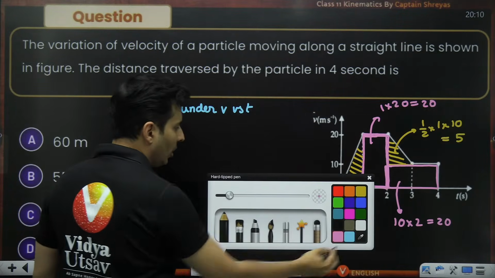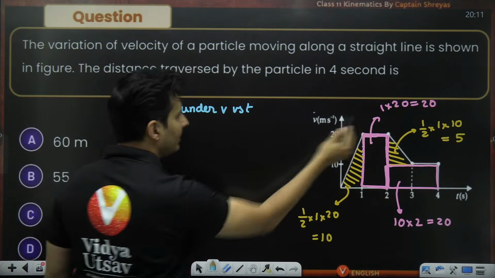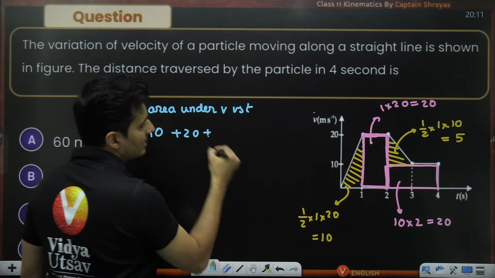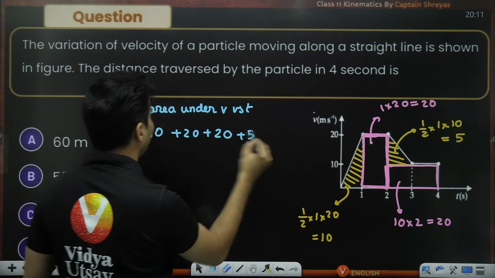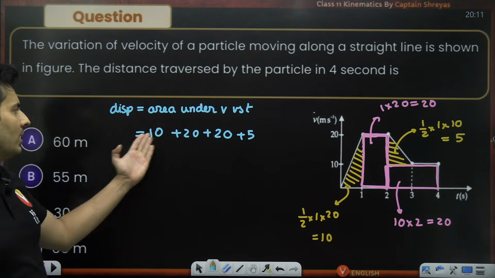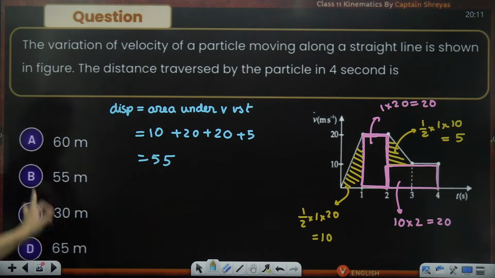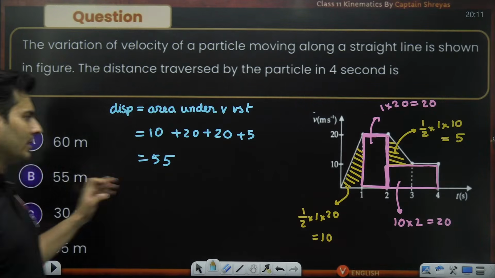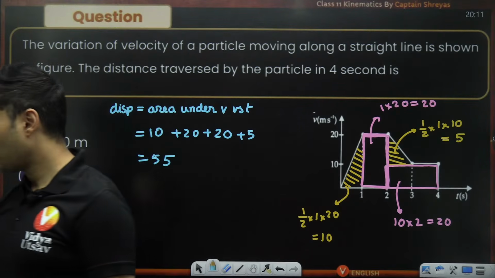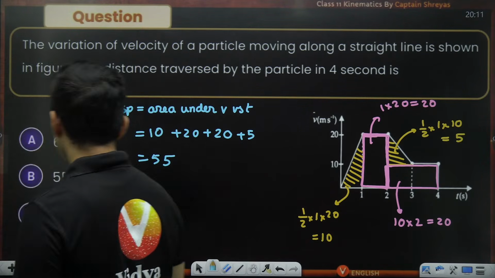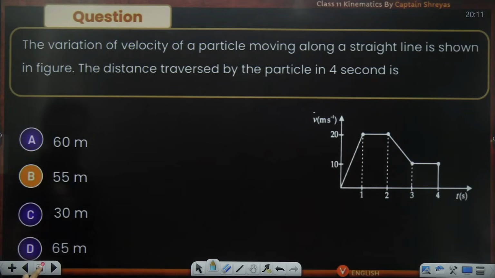So you have to add up all the areas, that's it. The first area here is 10, next is 20, next is again 20, and the last one is basically 5. So 20 plus 20 is 40, plus 10 is 50, plus 5 is 55. So 55 is the right answer. Is that clear? How to find it out? Just simple area addition. Not 60 meters, it is 55. I think some of you missed something. It is 55, which is the right answer.